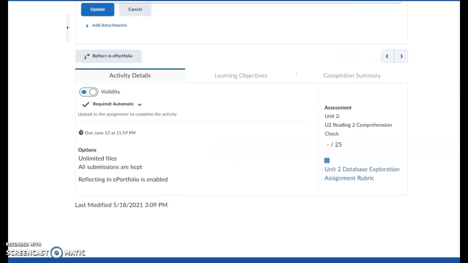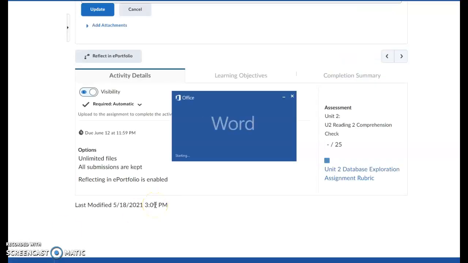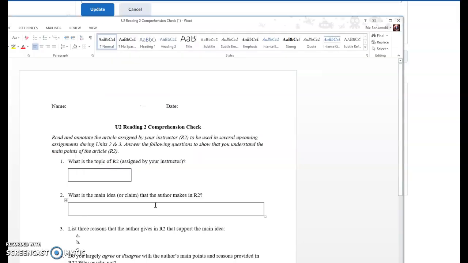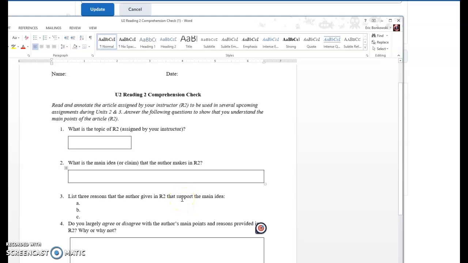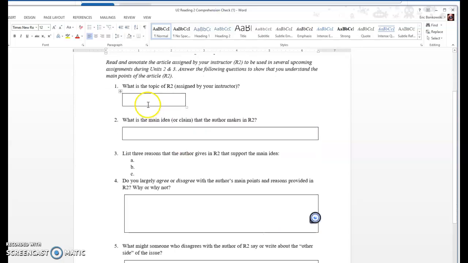You'll use this worksheet to get to know the article a little bit better, to react to the article. And this will be sort of your beginning introduction. And this is what you'll submit on Sunday. So this is just a comprehension check.